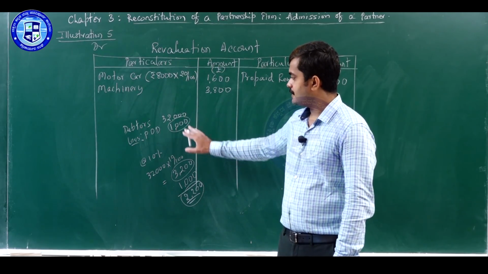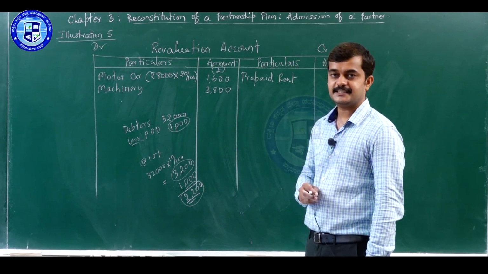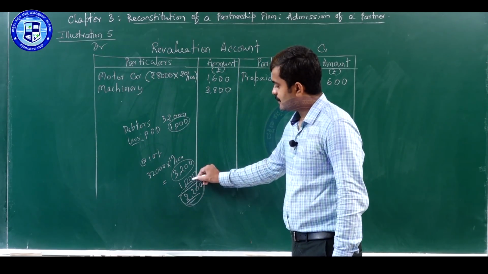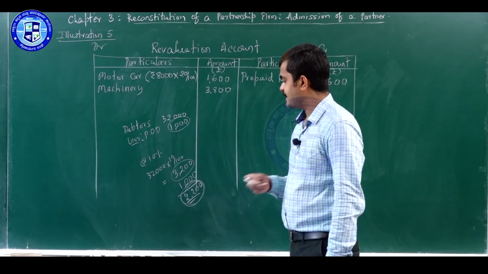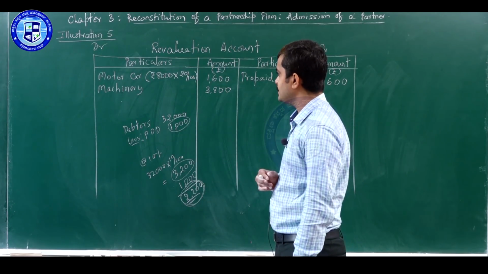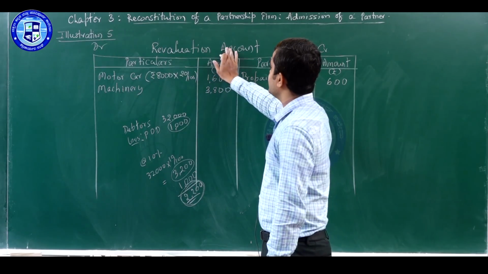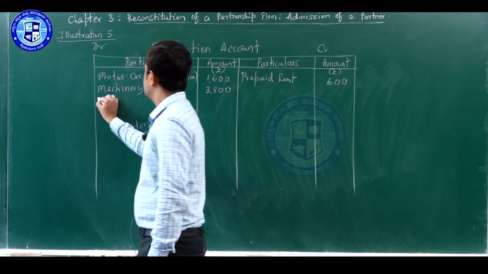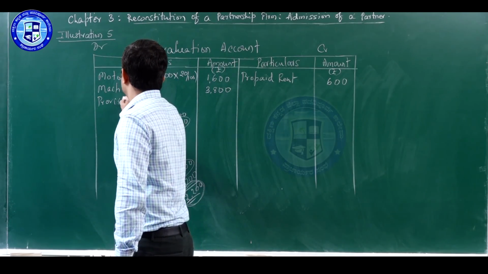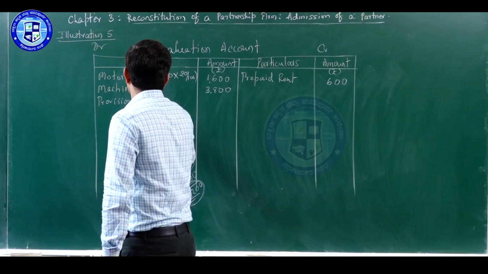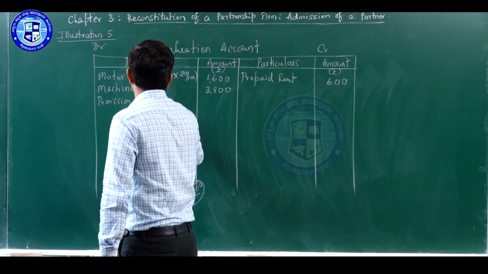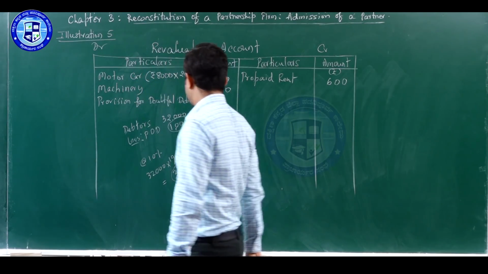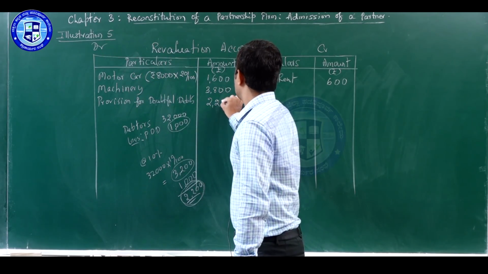So, this is how the provision has to be adjusted in the problem. So, we have to increase from 1000 to 3200 by taking 2200 new provision, for which the entry will be revaluation account debit to provision for doubtful debts, 2200.